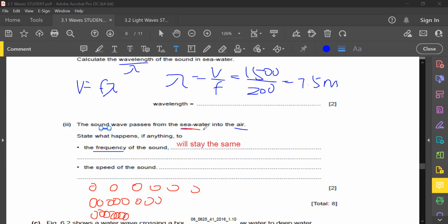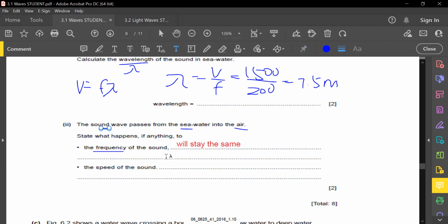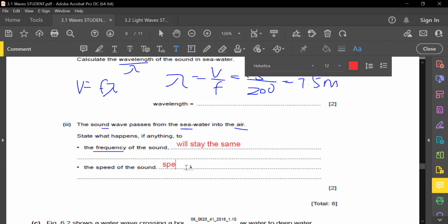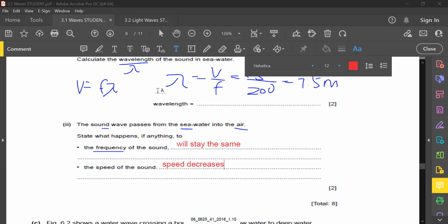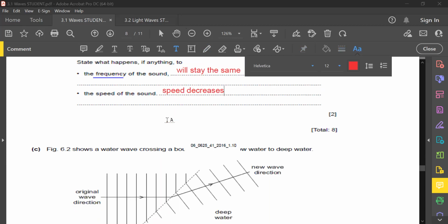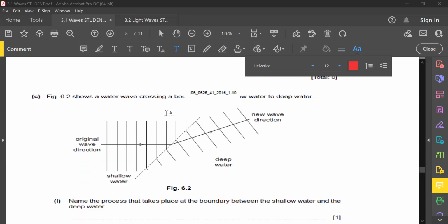So if it's from seawater into the air, obviously what's going to happen is the speed of sound is clearly going to decrease. Excellent. It's supposed to mention that the sound speed decreases. Okay, very, very important. Make sure you understand the concept, then you know how to answer the question. Okay, then moving on to the next part.